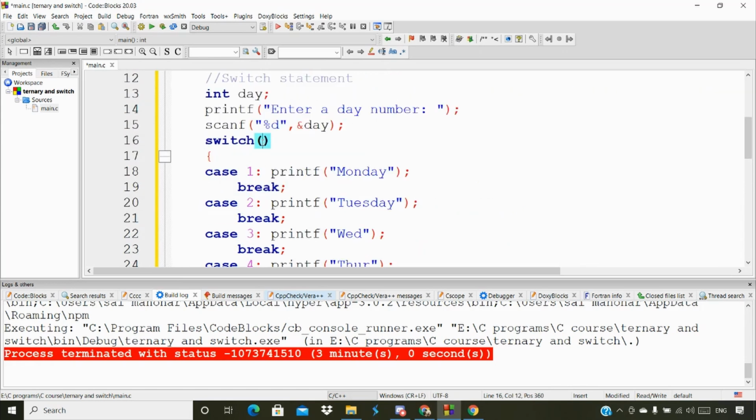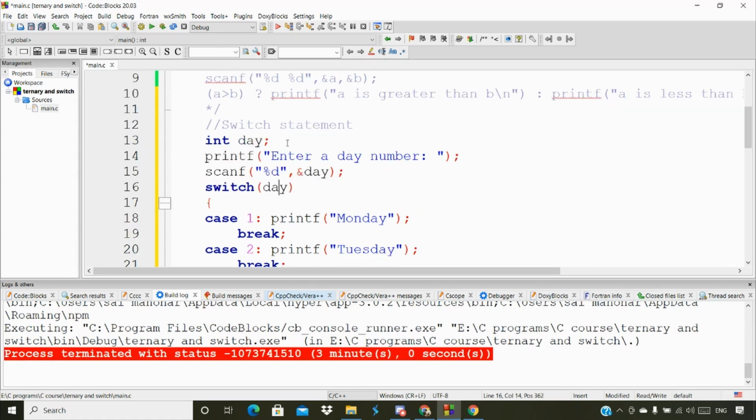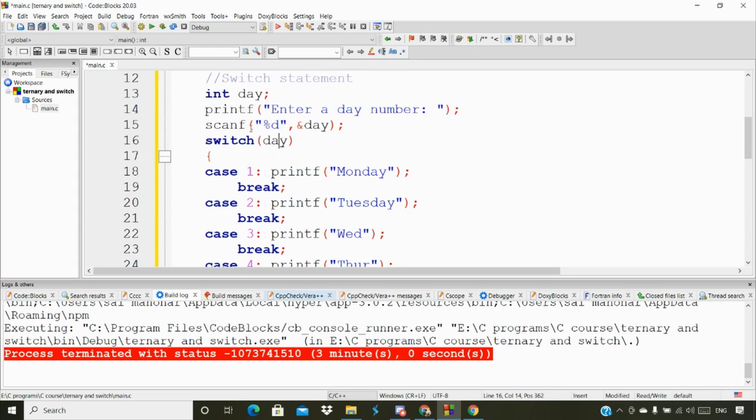Within this switch, I'm going to use the day here. Whenever the user enters a day, for example if I give the value 2, this 2 is stored in day, and day is passed into the switch block.